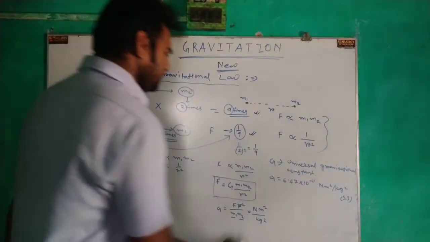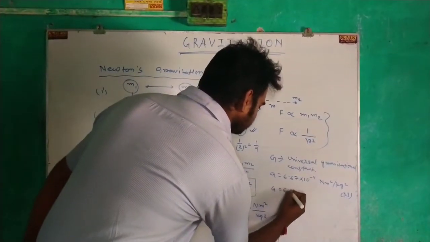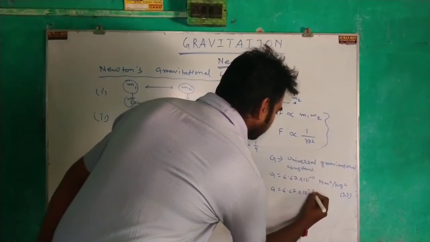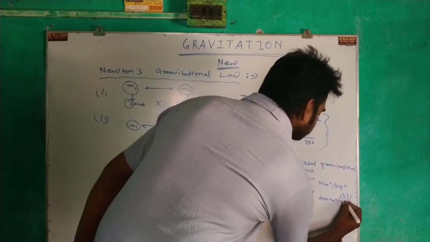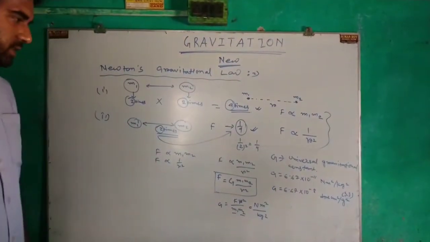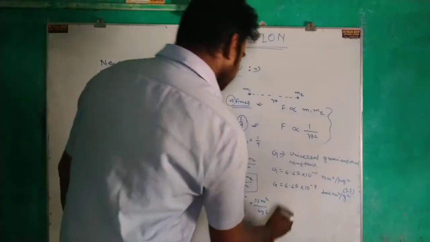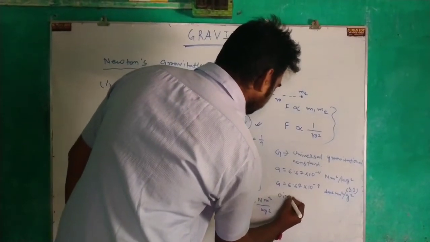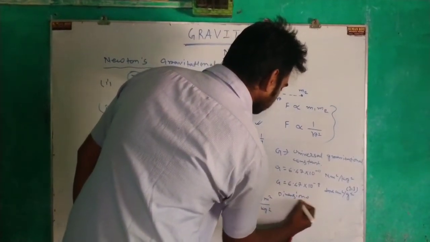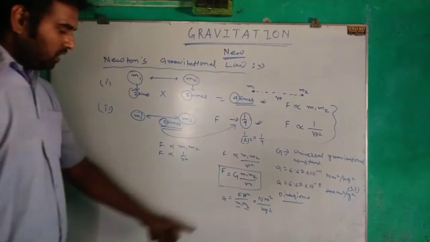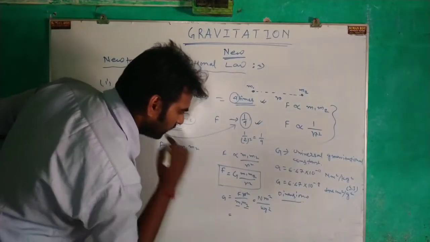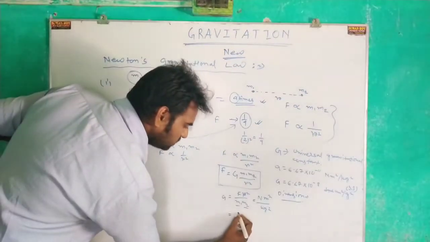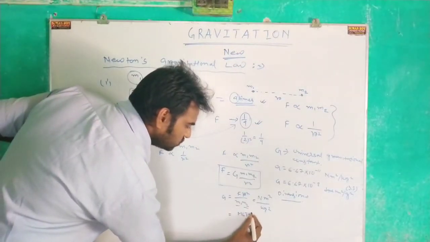Now in CGS, it becomes 6.67 into 10 to the power minus 8 dyne centimeter square by gram square. Clear? What is the dimensional formula? From this equation we can find the dimension. We know the dimension of F is M L T to the power minus 2.